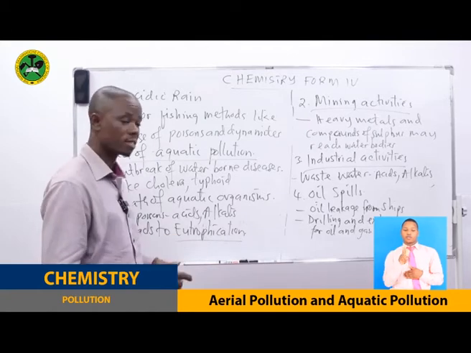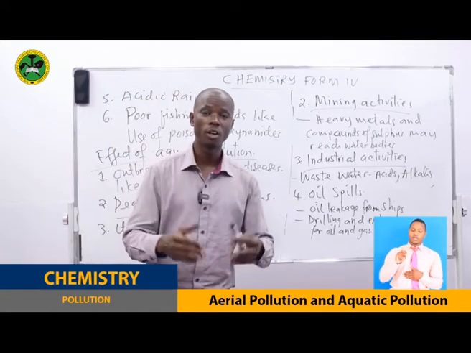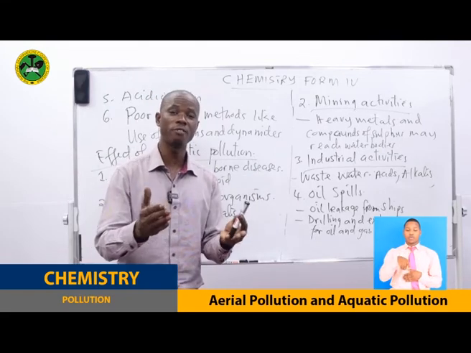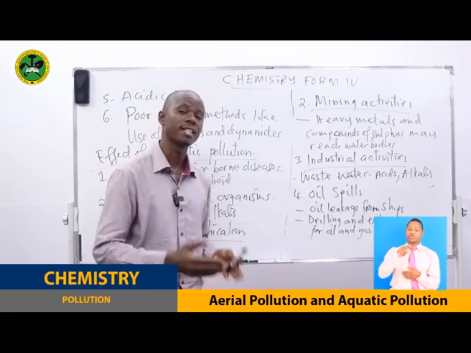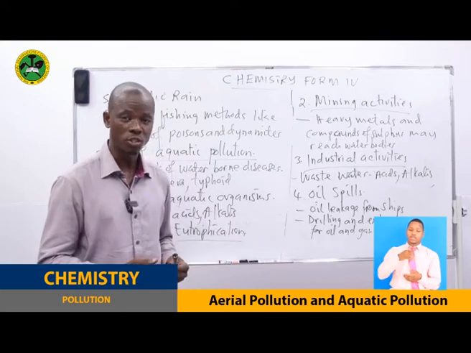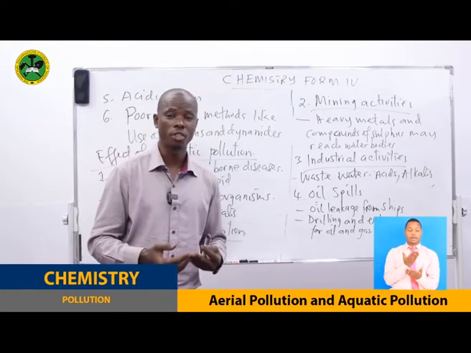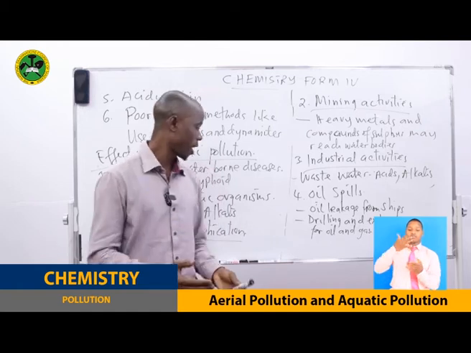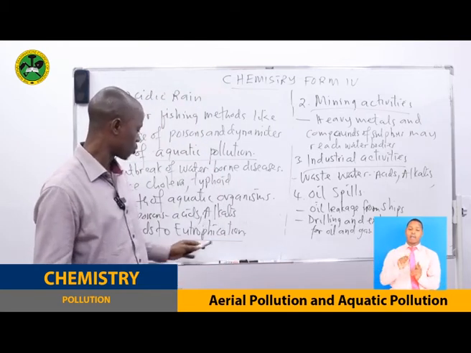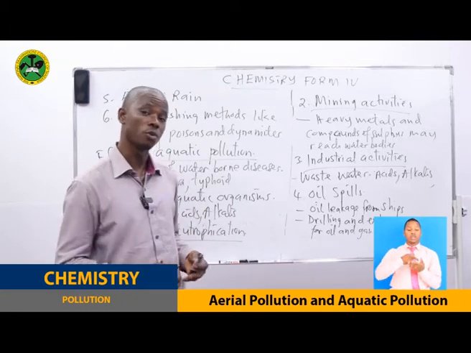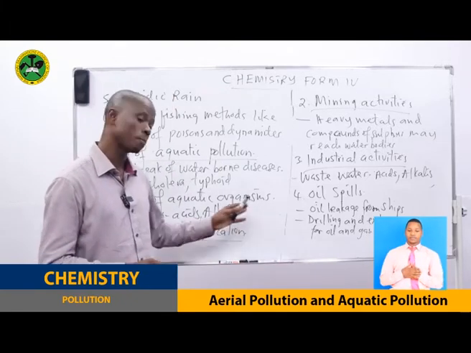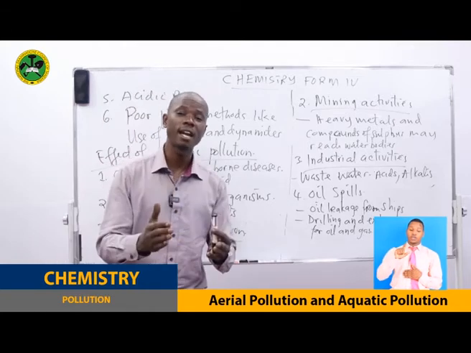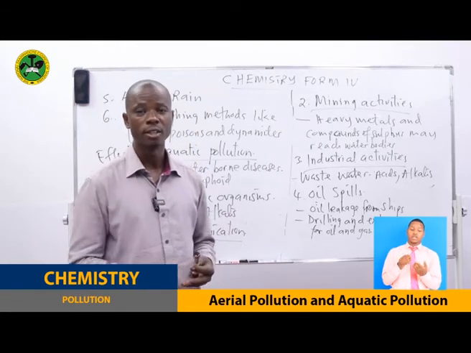You know, the wastes that are carried in water contain fertilizers, for example, so they have nutrients. When these are taken in excess in water bodies, they cause the growth of aquatic plants as well as algae. This is what is called eutrophication. It prevents sunlight from penetrating deeper into the water.